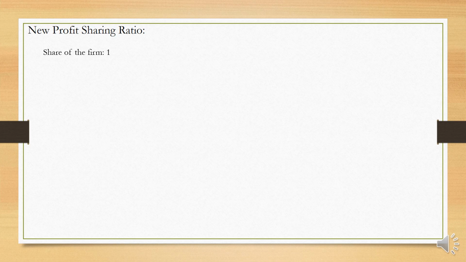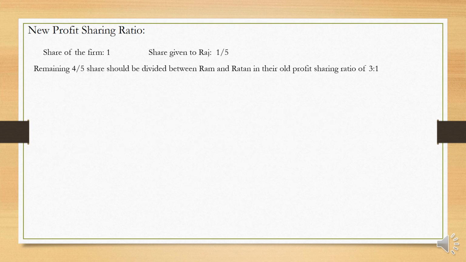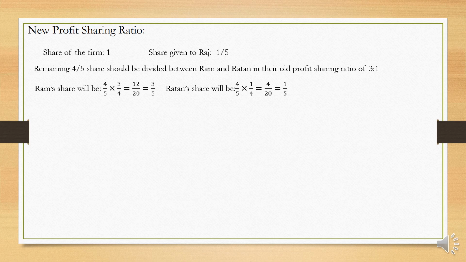See, this is the share of the firm, 1, out of which you have to give 1/5 to the new partner Raj. So therefore the remaining 4/5 of the share should be divided between Ram and Ratan in their old profit sharing ratio, which is 3:1. Now let us do that. Ram's share: 4 divided by 5 into 3 by 4 is equal to 12 by 20, which is equal to 3 by 5. Similarly, Ratan's share: 4 by 5 into 1/4, 1 out of 4, is equal to 1 by 5. And Raj's share is 1/5. So therefore the new profit sharing ratio will be 3:1:1.